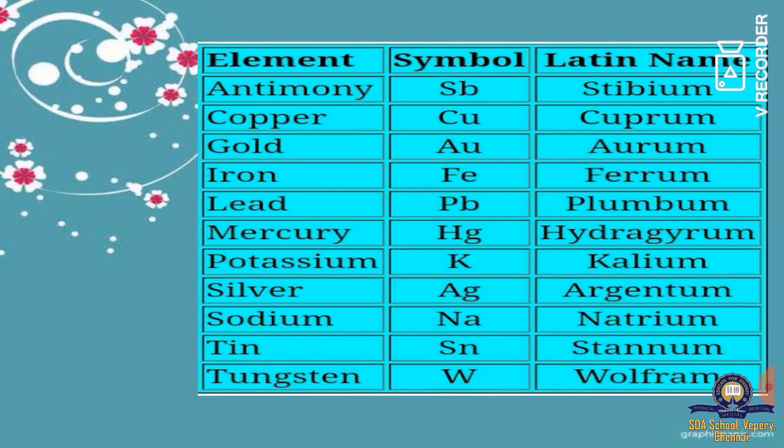Here you can see the Latin names, element names and their symbols. Antimony is derived from the Latin word stibium, Sb; copper, cuprum, Cu; gold, aurum, Au; lead, plumbum, Pb, etc. So using their Latin words, the elements are given symbols.